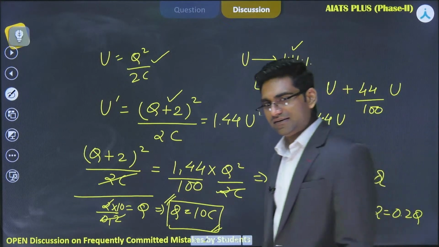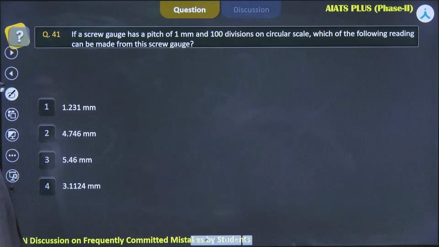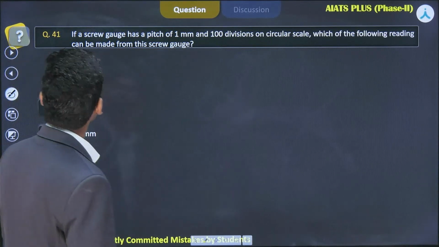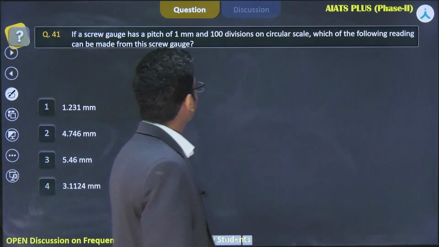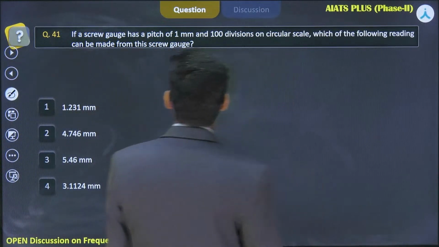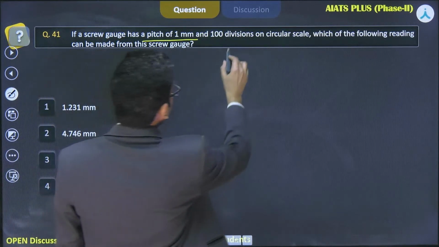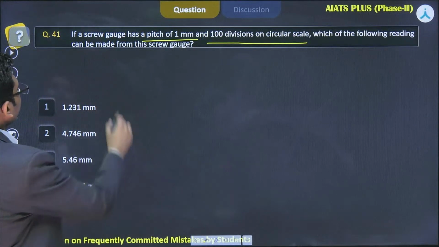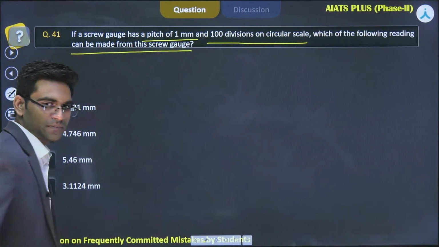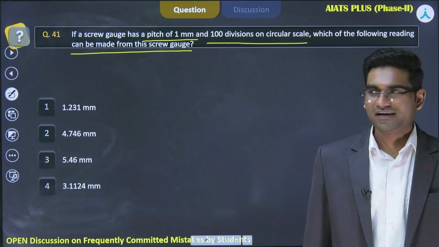Okay. Let's move to another question then. This is the last question of this session. If a screw gauge has a pitch of 1 mm and 100 divisions on its circular scale, which of the following readings can be made from this screw gauge? How can we solve this?